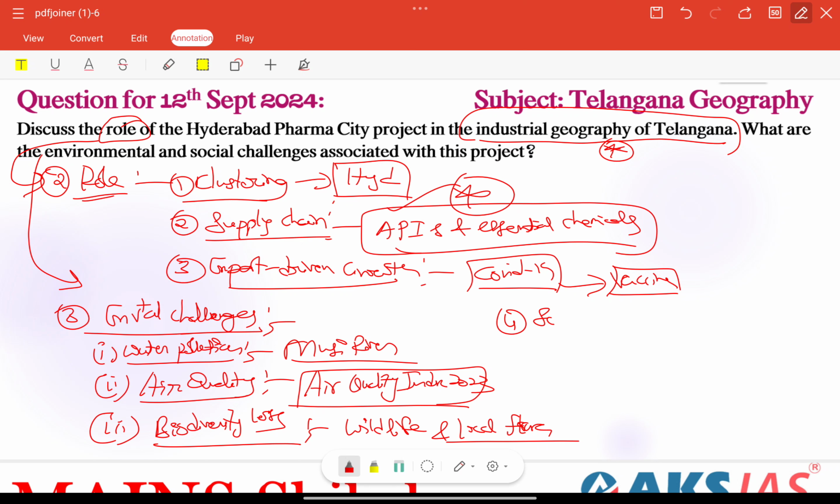Other than that, we have social challenges also, right? We need to include social challenges here, whatever we have, we are addressing or justifying each and every point here, right? Keyword here. Next, social challenges, we can talk about displacement of local communities, right? Displacement, very important. In the previous Forest Conservation Act related issue also we have talked about this. Many have raised concerns about inadequate compensation and rehabilitation also, that needs to be a focused area in the coming